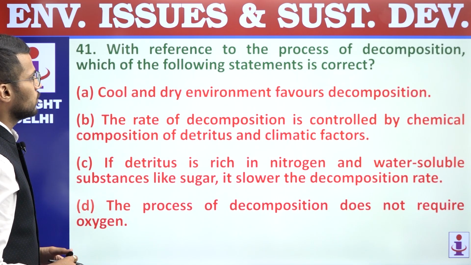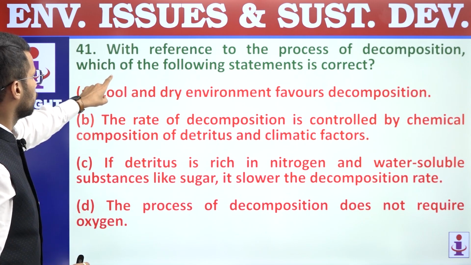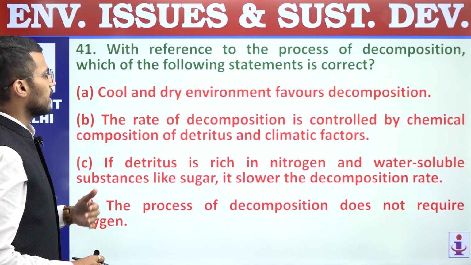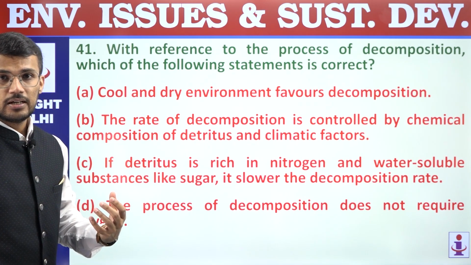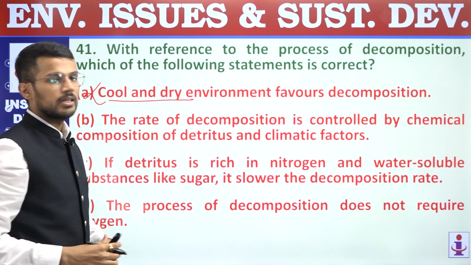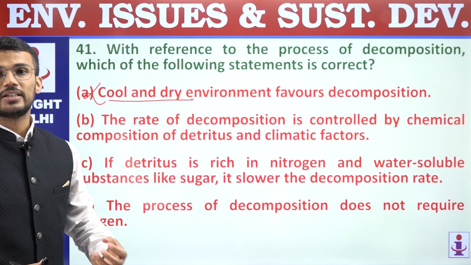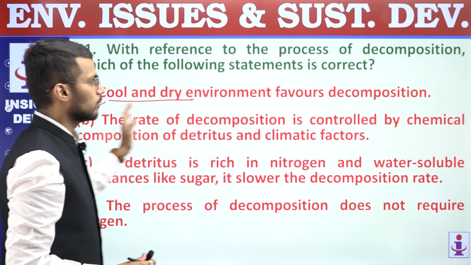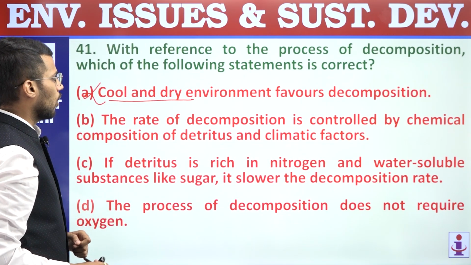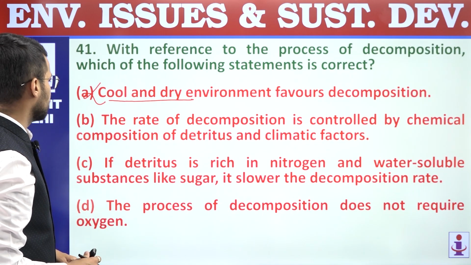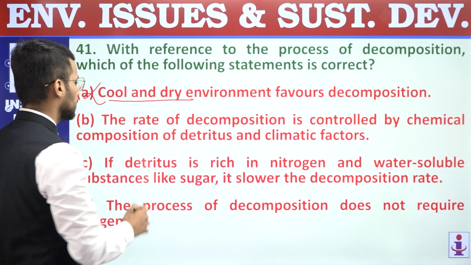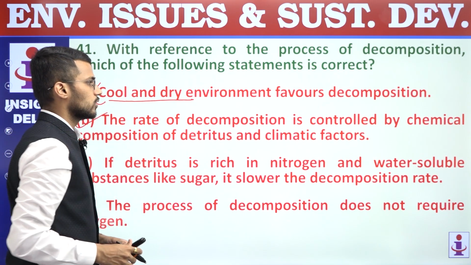41. With reference to the process of decomposition, which of the following statements is correct? A, cool and dry environment favors decomposition. Incorrect statement. Cool and dry environment will have lesser activities by microbes, and that's why decomposition will be slower. B, the rate of decomposition is controlled by chemical composition of detritus and climatic factors. This statement is a correct statement, because